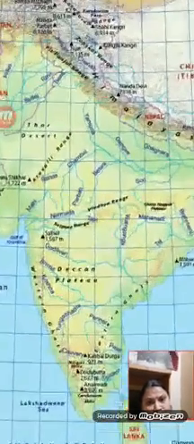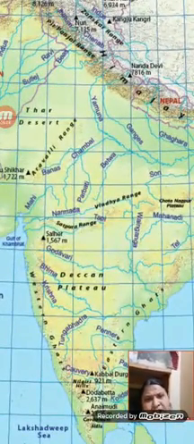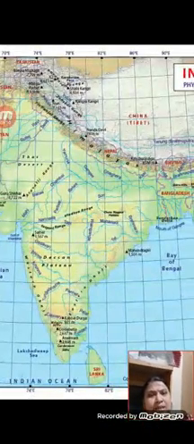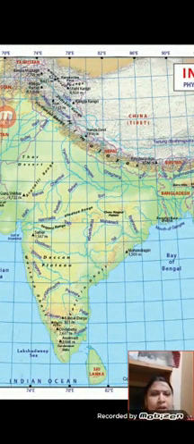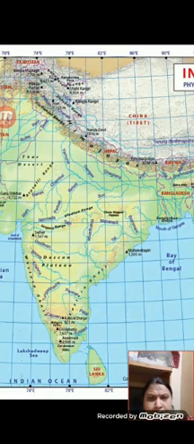So first one is the physical map. You can see that this map is the physical map. It shows natural features of the earth such as mountains, plateaus, plains, rivers, oceans. So what does this physical map show? It is showing the different rivers. Where is the Yamuna, Ganga river, and all the places' rivers.